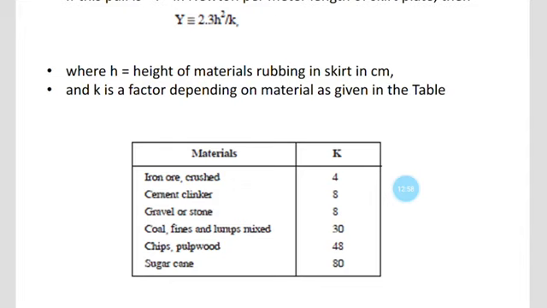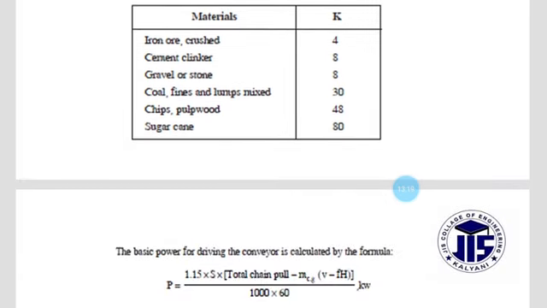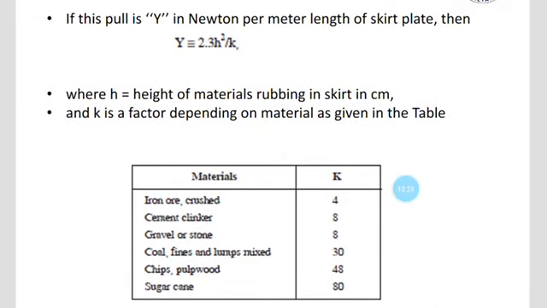For coal, fines and lumps mixed, K equals 30. For sheaves and pulpwood the value of K is 48, and for sugarcane K equals 80. This value is applied in Y equals 2.3 H squared by K.